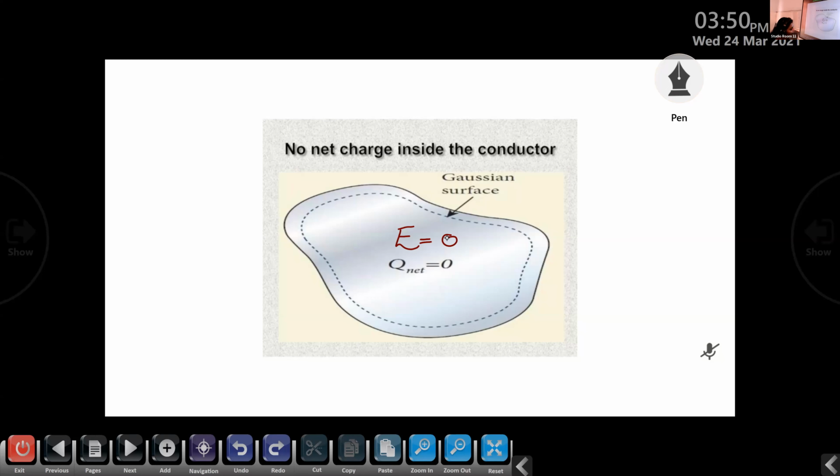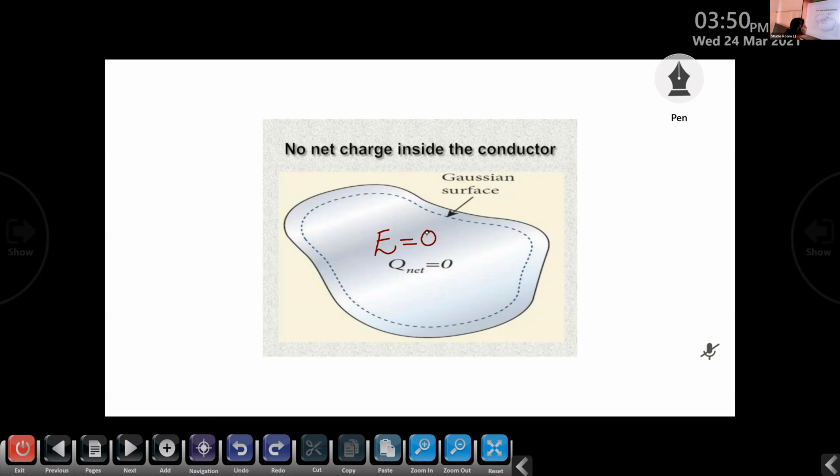Then only the electric field lines originate from the positive charge and terminate at the negative charge. But from the first result of the electrostatics, we already discussed that inside the conductor, the electric field is equal to 0.